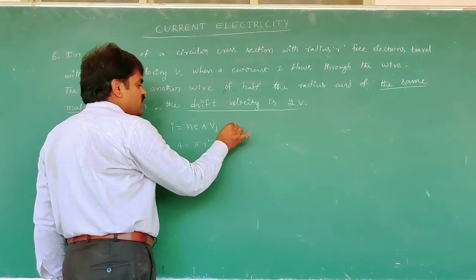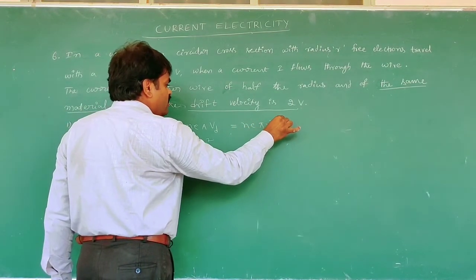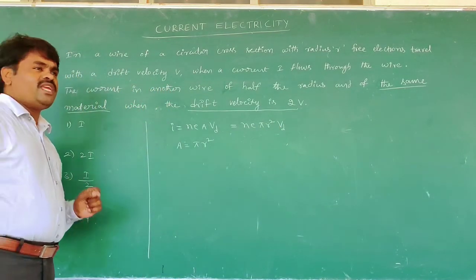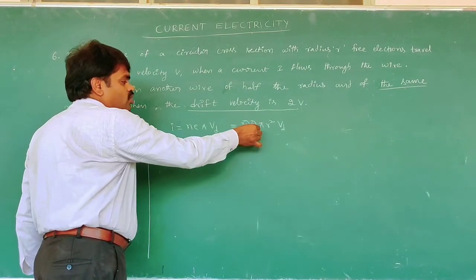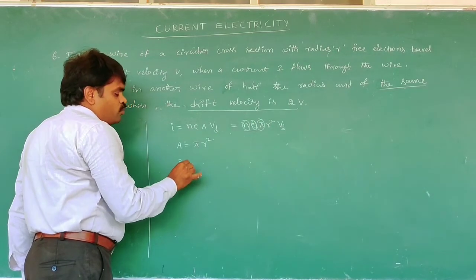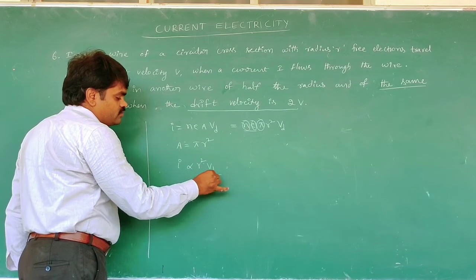Then we substitute: n e pi r square Vd. For the same material, the number density and the charge of the electron are both the same, and pi is a constant. The current I is proportional to r square Vd.